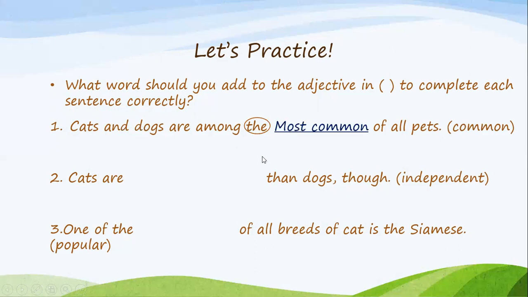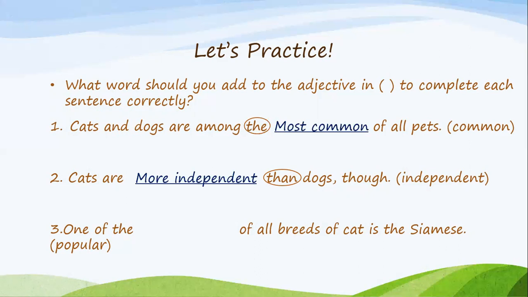Number two, cats are blank than dogs though, and the adjective is independent. So are we going to use more? Cats are more independent than dogs, or are we going to use cats are most independent than dogs? Is there a keyword that can help you? Yes, if you said than, then you're correct, which means that we have to use the comparative, which is more independent. Perfect.